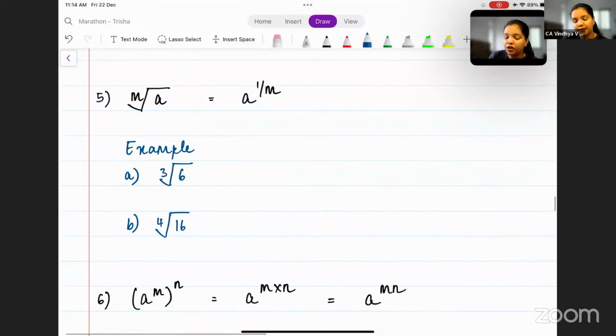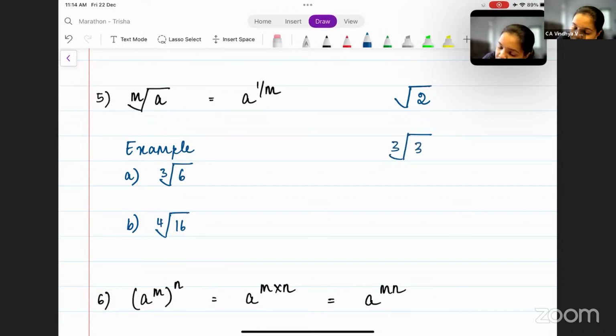Moving on to the next one, which is mth root of a. Now, what is this mth root of a? If I write root 2, what does this mean? This means that it is the square root of 2, correct? But if I write this as cube root of 2, what does this mean?